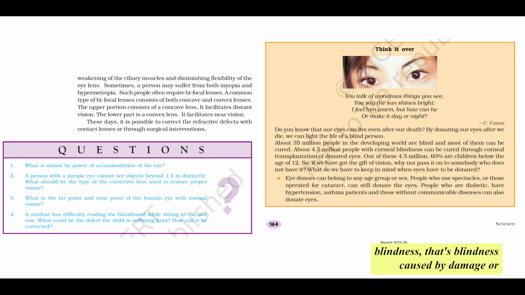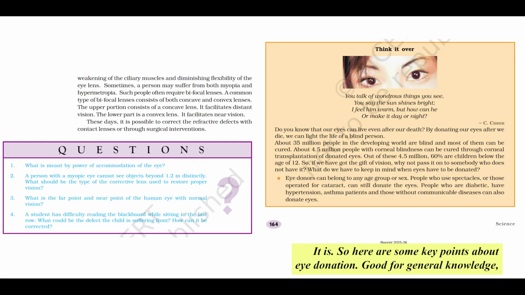Corneal blindness, that's blindness caused by damage or disease affecting the cornea. It affects millions of people globally. And tragically, a significant number are children, often under 12. For many of these people, their sight can be completely restored through a corneal transplant using donated eyes. It is honestly a tremendous and invaluable gift. Millions. And especially children. That's staggering. It is.